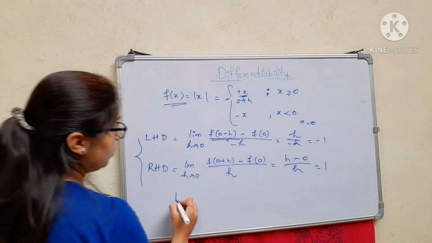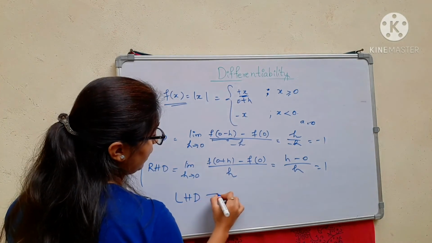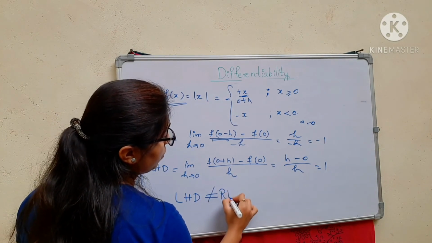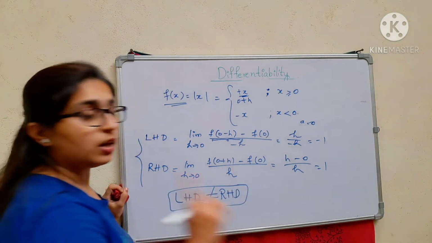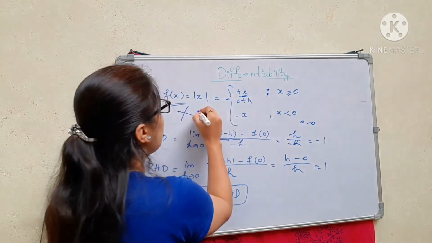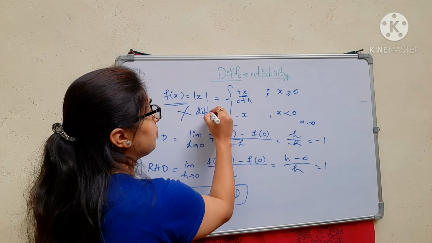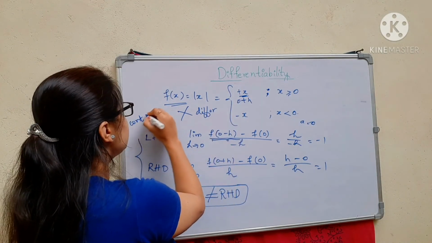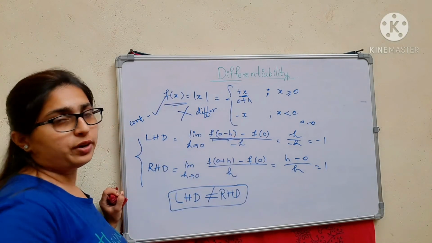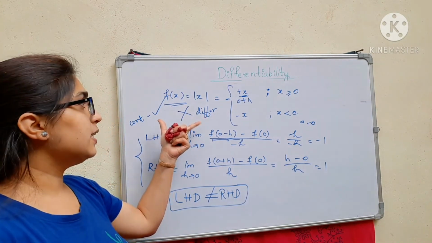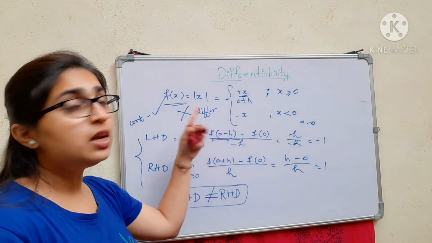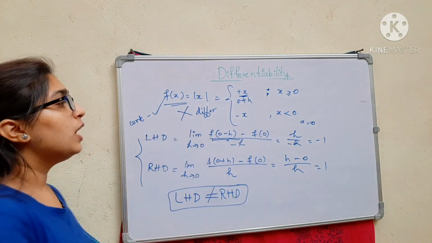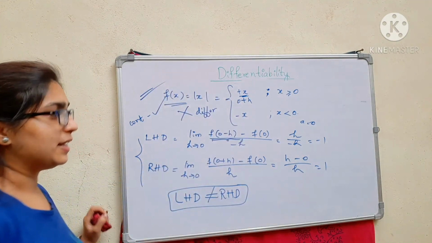From these two you can say left hand derivative is not equal to right hand derivative, so the function is not differentiable. It is continuous but not differentiable. So I said that all differentiable functions will be continuous functions, but vice versa is not true, and this is the proof for that.